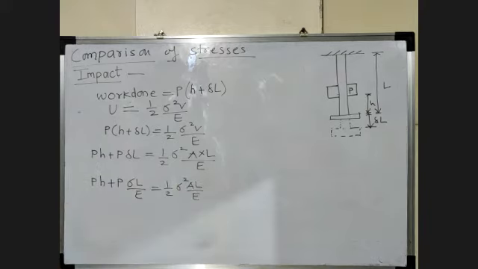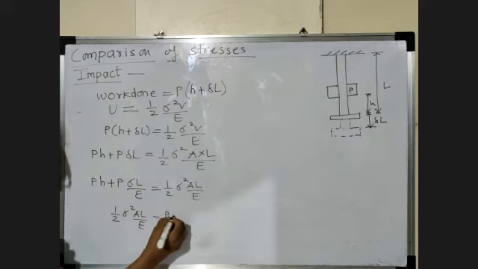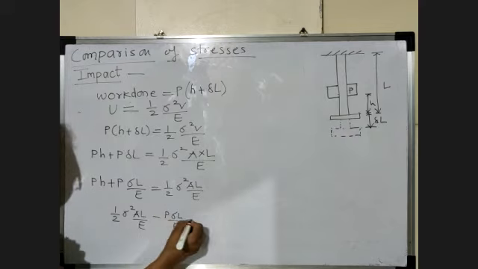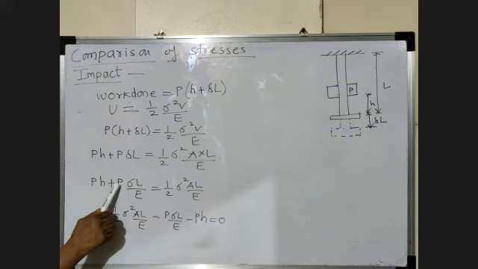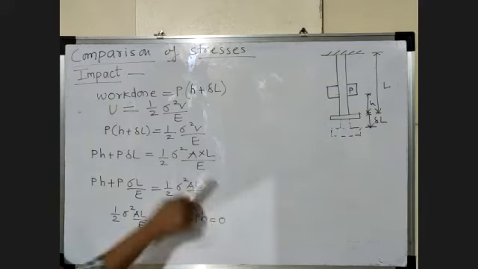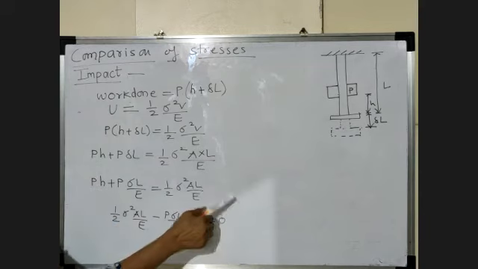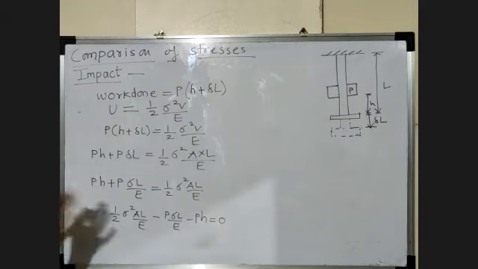Now what do we do? All these terms we take on one side. That is nothing but half sigma square AL by E minus P sigma L by E minus PH equal to 0. That means we take these on the right side, and they become minus. Now what do we do here?